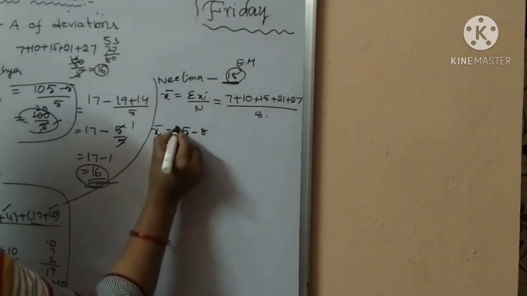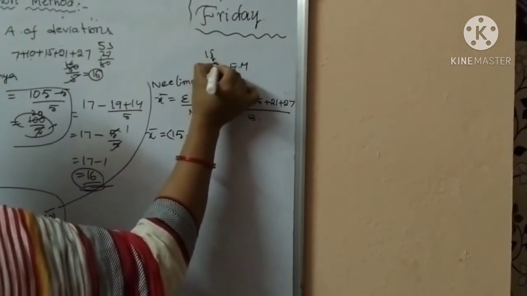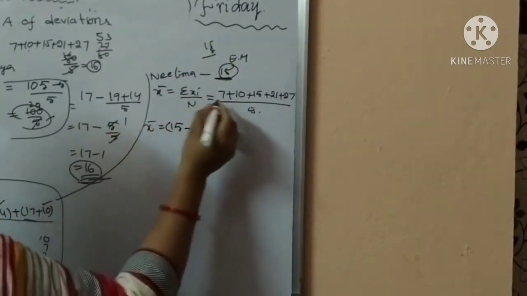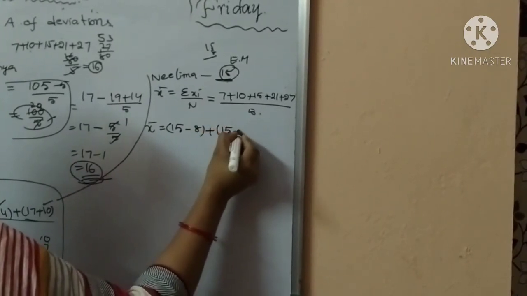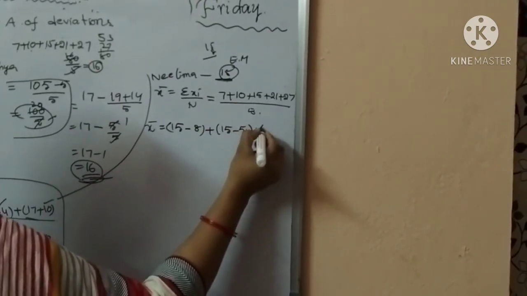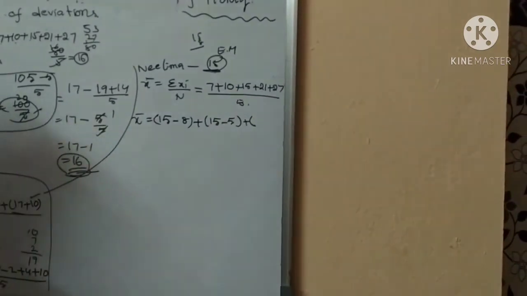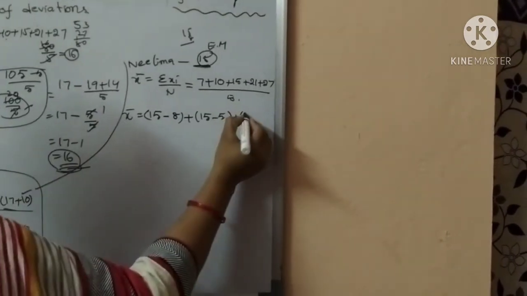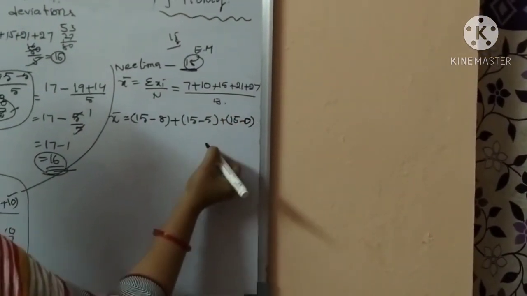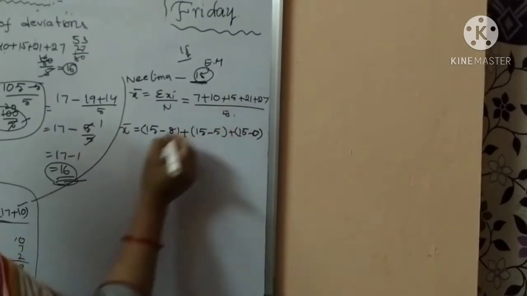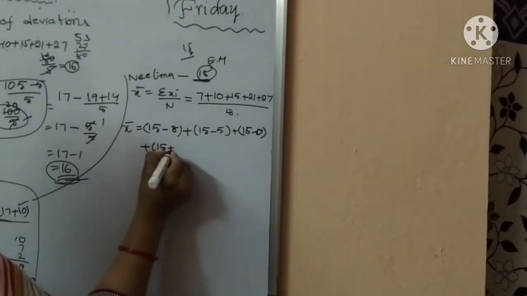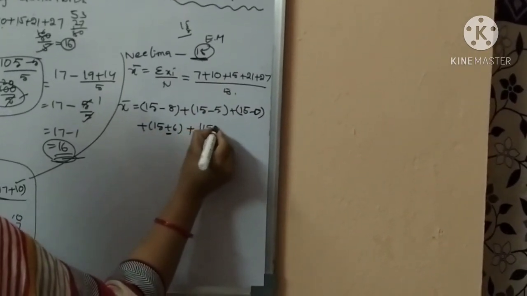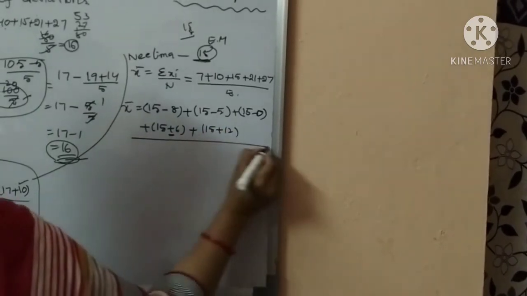So write 15 minus 8, plus 15 minus 5 is 10, plus 15 minus 0, 15, plus 15 plus 6, 21, plus 15 plus 12, by 5.